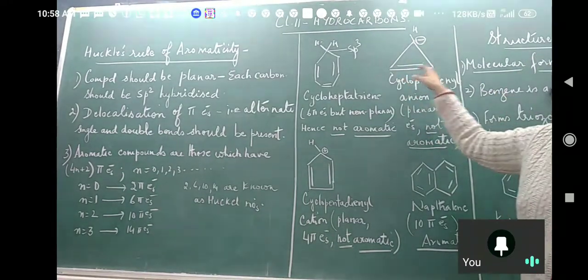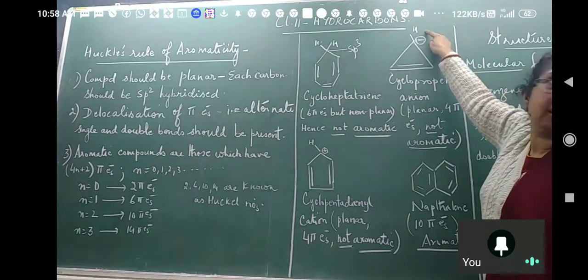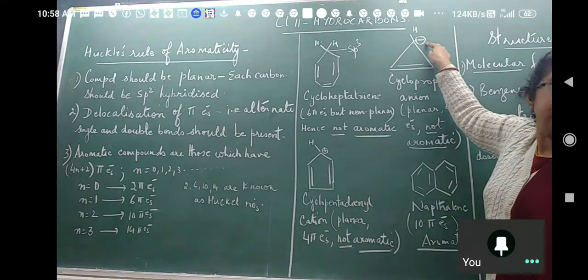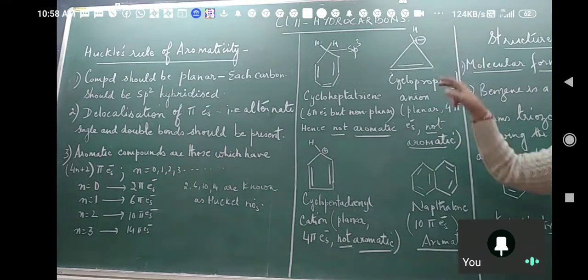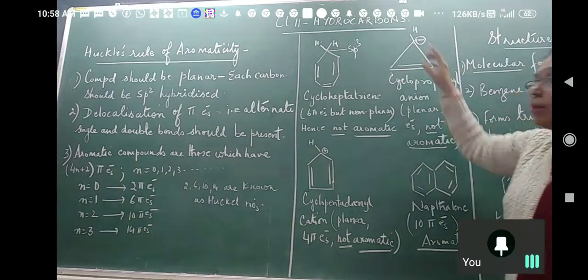Cyclopropyl means 3 carbon atoms. E means double bond, and one hydrogen from here has been removed. So a negative charge is there. It is a one valency free alkyl. Okay. Now count the number of pi electrons.